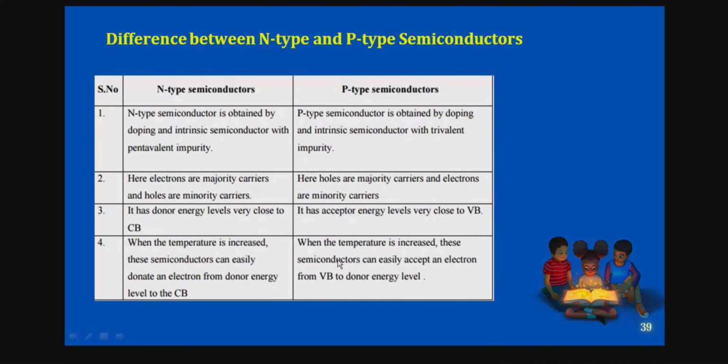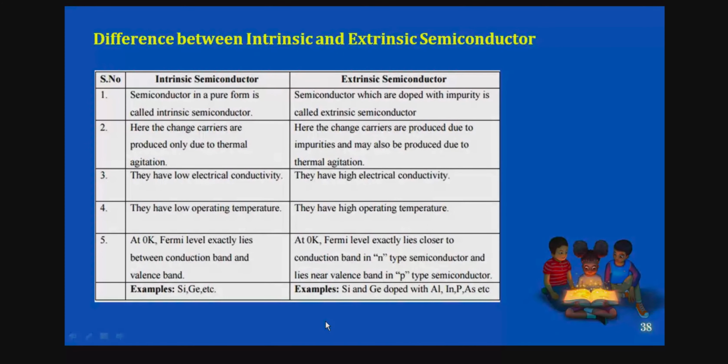Already we have studied. So why I'm telling all this, they may ask in the exams so that you have some idea how to write. What are the points to write if they ask in the examination, that is mention some difference between the n-type and p-type. So you can't suddenly get an idea. So these are the points you can have. Please note it down. Okay. So previously also, if they ask a 2 marks question, you can write all this. This is enough. Okay. So if you want the screenshot, please take the screenshot of this one, right?